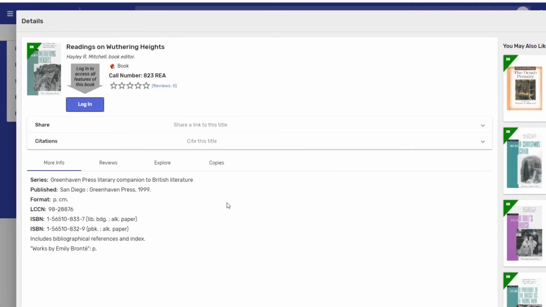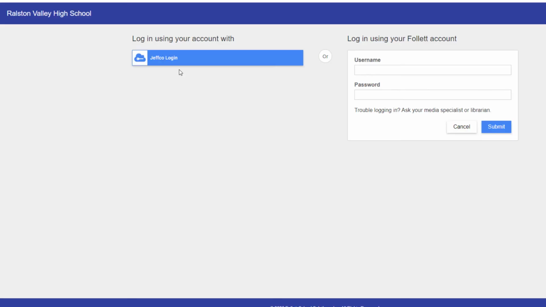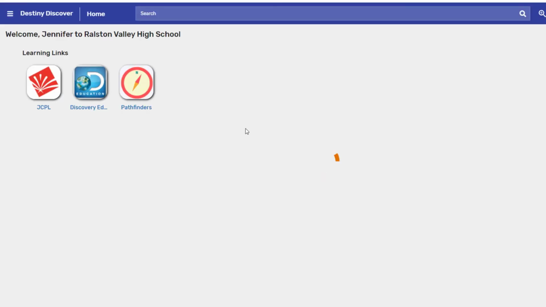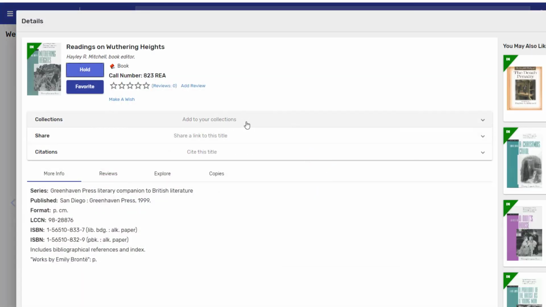If you're willing to come pick up this book, choose Login. Make sure you select the option to log in with your Jeffco account and sign in with your student ID number and password, just like you do when you sign into Clever. Once you're logged in, you will be able to place the book on hold. We will email you when your book is ready to be picked up via contactless pickup at the loop in front of the school.